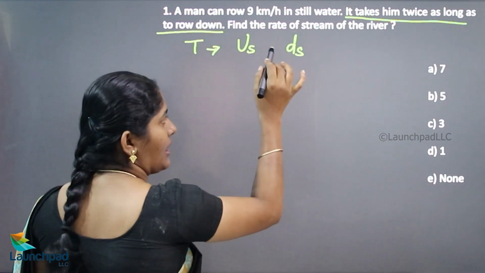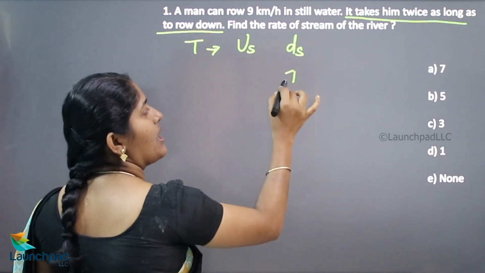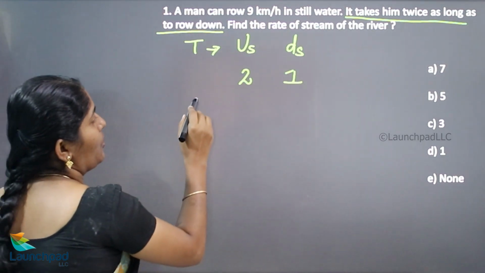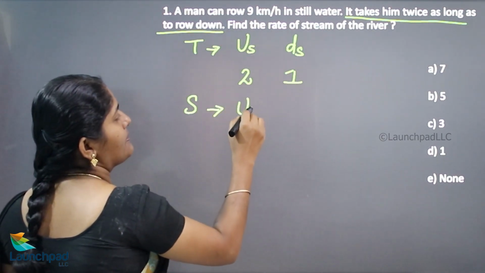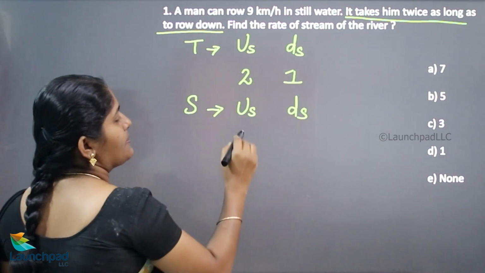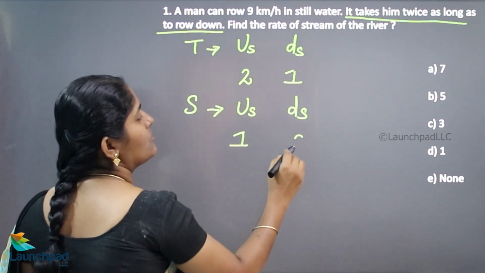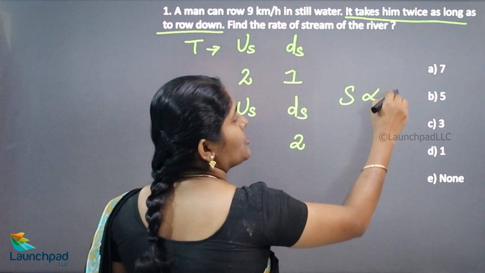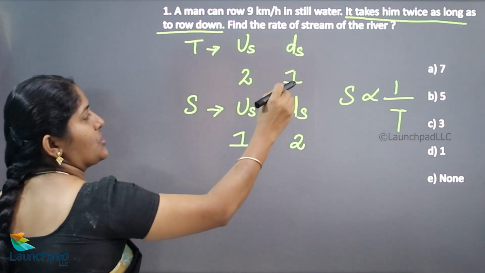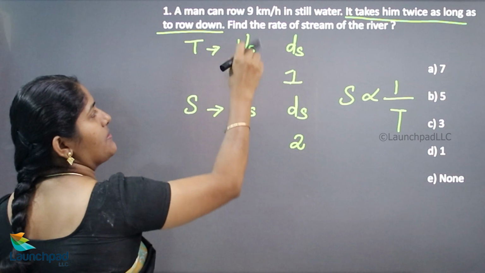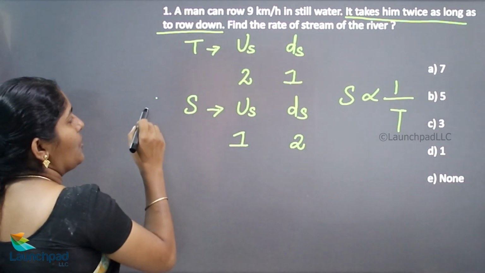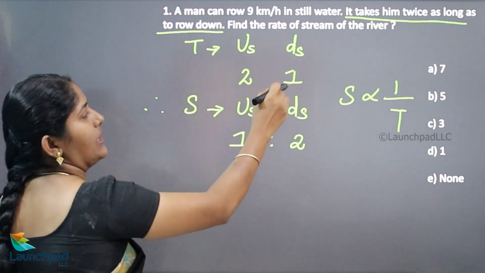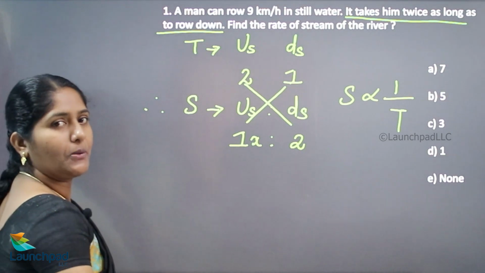Anyway, it takes him twice as long to row up as down. So if we take downstream as 1 hour, then the upstream will be 2 hours. Therefore, the upstream speed to downstream speed is 1 to 2. Why am I writing this? Speed is inversely proportional to time taken. So downstream time taken is 1 hour and upstream time taken is 2 hours. Therefore, upstream speed and downstream speed are 1x and 2x, by inverse proportion.